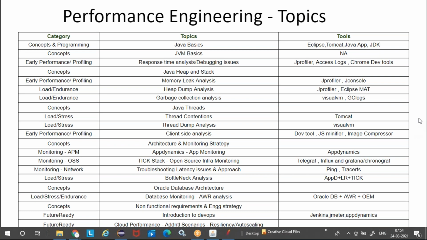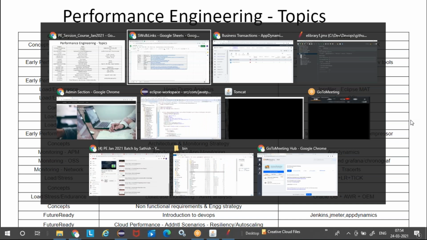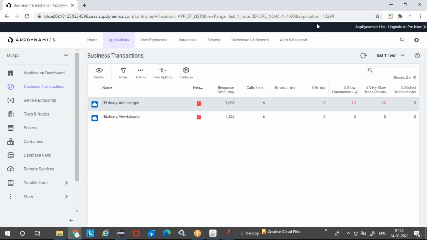Any open source monitoring tools? Yeah, from a monitoring perspective, we will look into that. AppDynamics is not open source, but for our learning and training, we can definitely use AppDynamics Lite, which I'm using for the last 2 or 3 months. This AppDynamics Lite will work for you to get connected with one of your Java applications. So you can definitely use it for your training and learning, and we'll also use this. I'll just show you this.